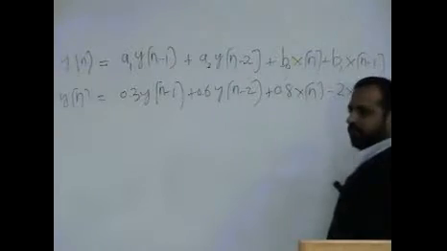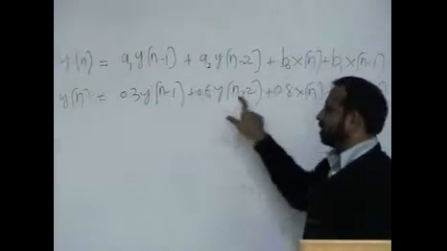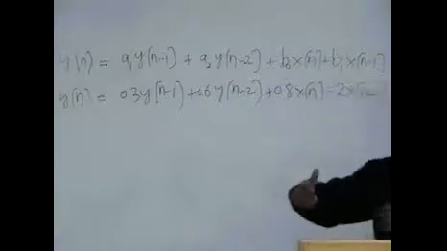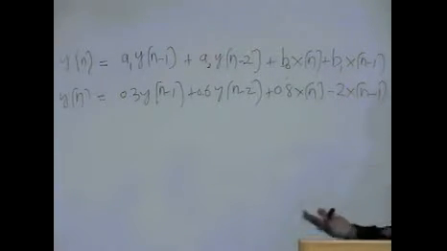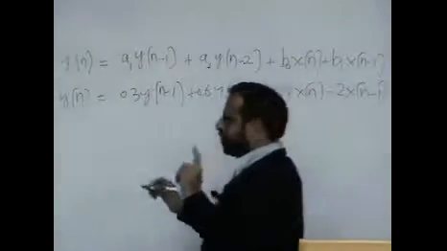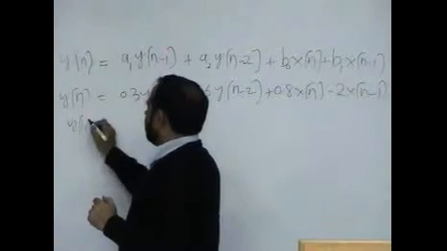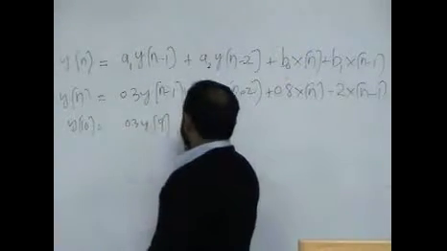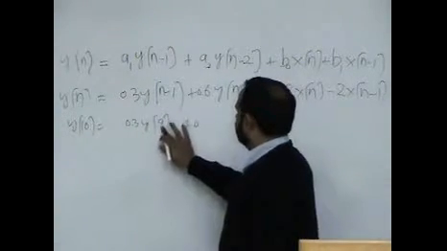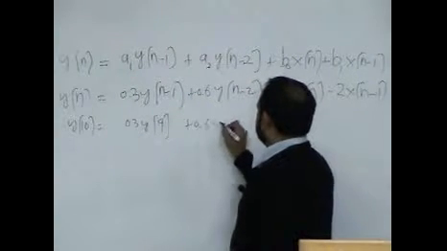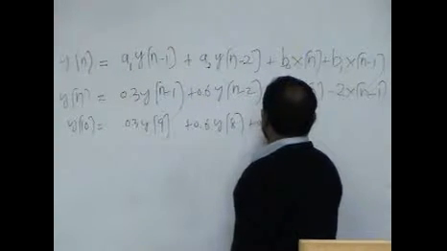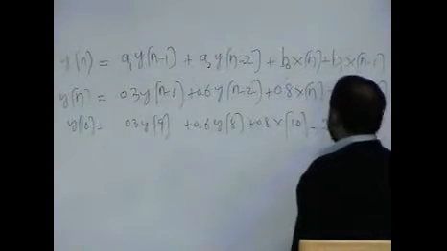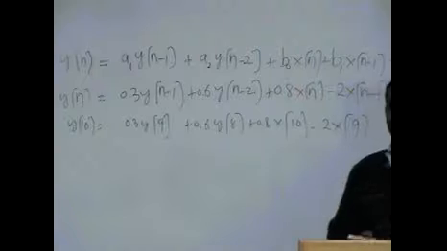Your current sample, your previous output, let's say it is 0, you start with the current sample, you get a value, then you get another value, get another value, get another value. So you consume all 10 samples. Last, once you are computing y10, what do you need? You need y of 9 and y of 8, and you need x of 10 minus 2x of 9. So this is the last time you have the 10th sample.